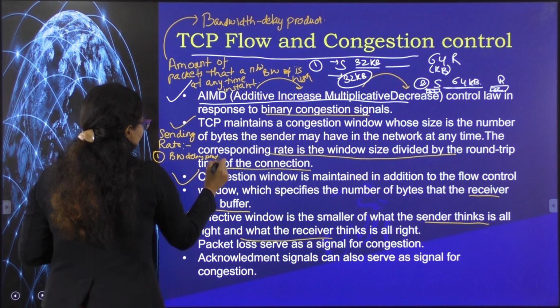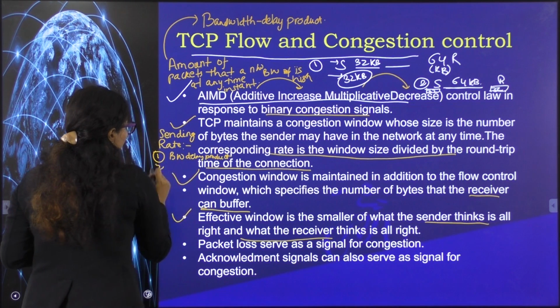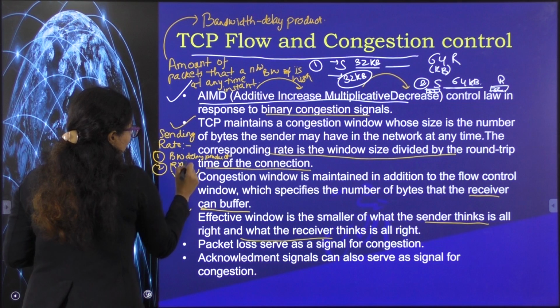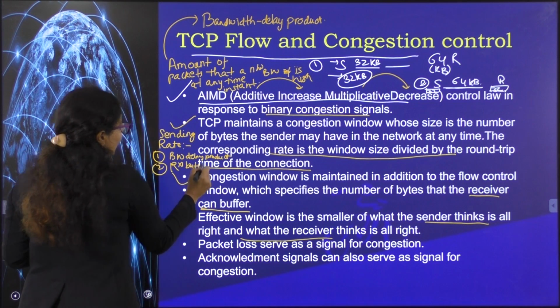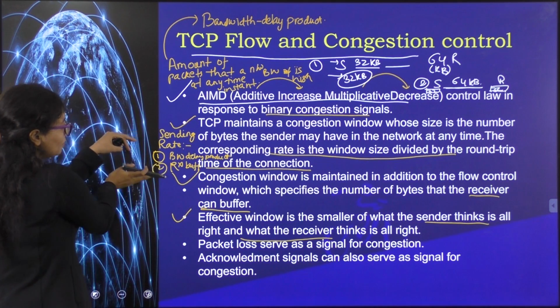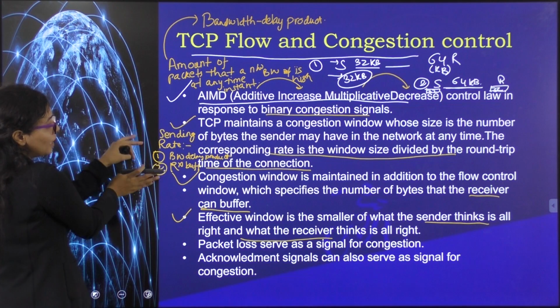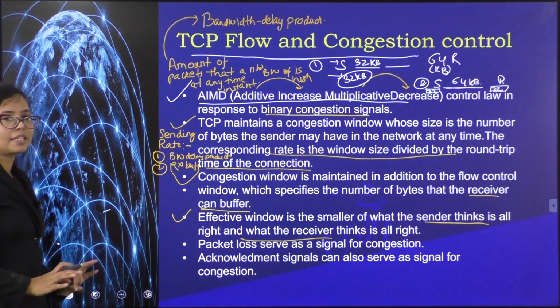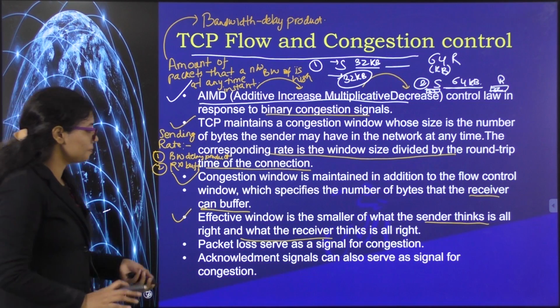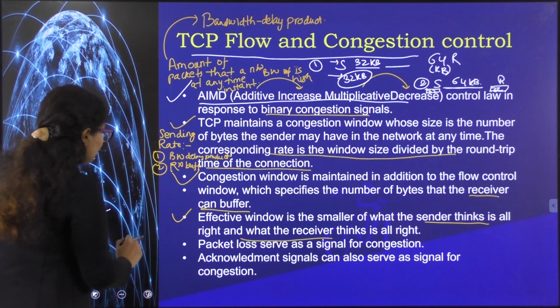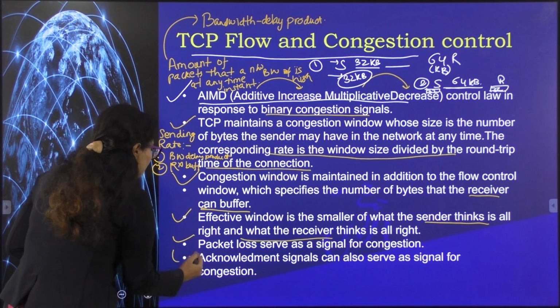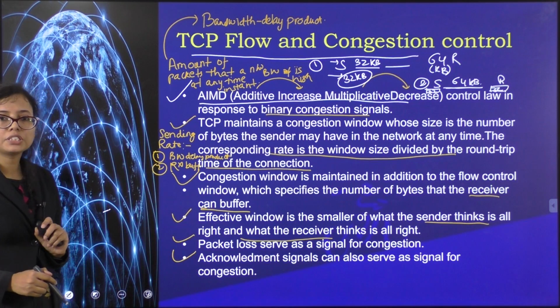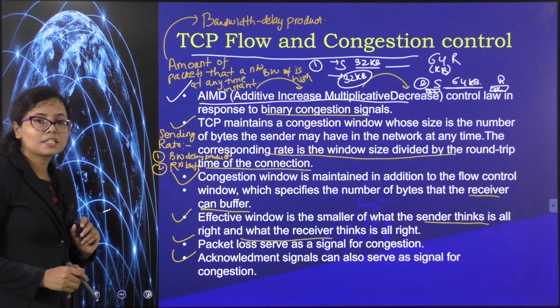And the second factor will be the receiver buffer size. So first it will calculate the sending rate based upon those two factors, and from those two factors, whichever is the smallest, it will implement that sending rate at the sender side. Here now the question is, how does the sender know if there is a congestion?